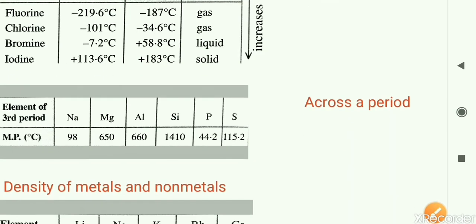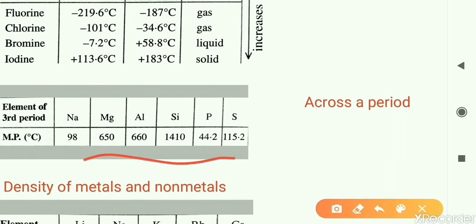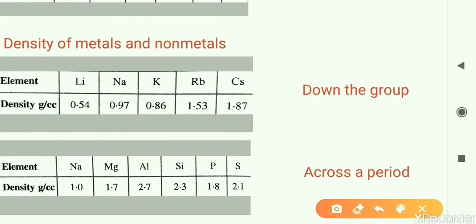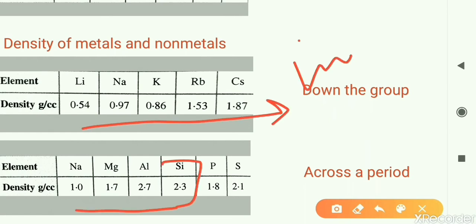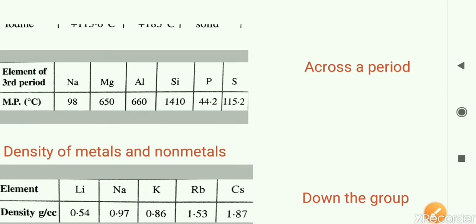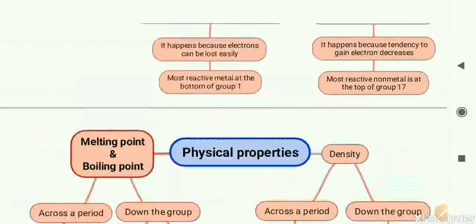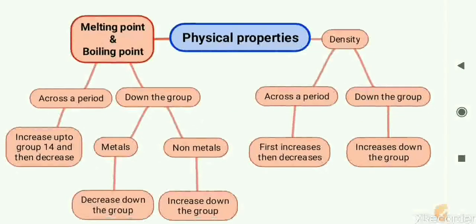The next table, across the period, shows the melting point of the elements of the third period. You can clearly see that it first increases and then decreases. There are certain exceptions, but we don't have to go into details. The next is density. Down the group, it is increasing. Across the period, first it is increasing, then suddenly it decreases. This table is only for reference, no need to memorize it, just for understanding it properly. That's all for the physical properties: melting point, boiling point and density.